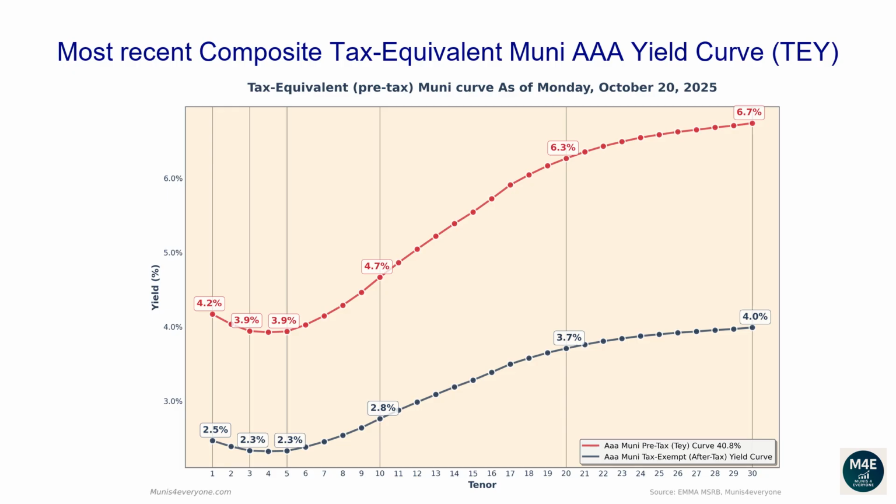The one-year tax-exempt yield is 2.47%, corresponding to a 4.17% tax-equivalent yield for investors in the top tax bracket. The two-year tax-equivalent yield is 4.04%. The 5-year tax-equivalent yield is 3.94%. The 10-year tax-equivalent yield is 4.67%. The 20-year tax-equivalent yield is 6.26%. The 30-year tax-equivalent yield is 6.74%.